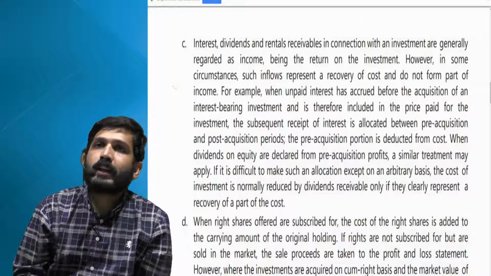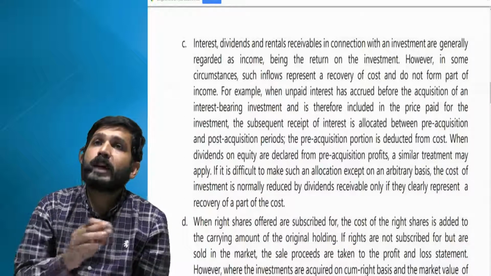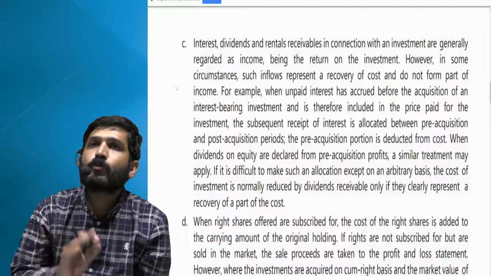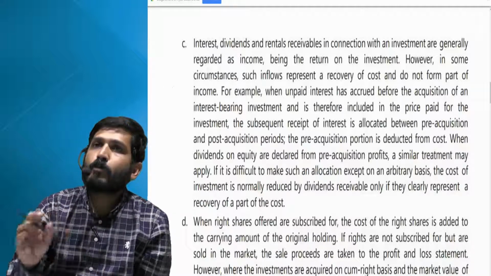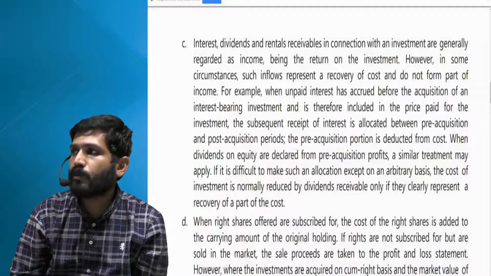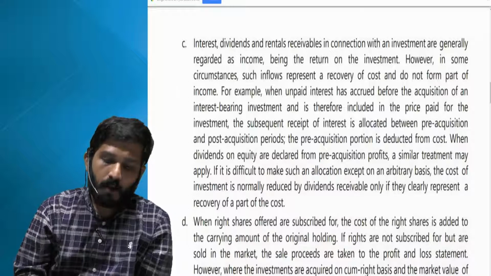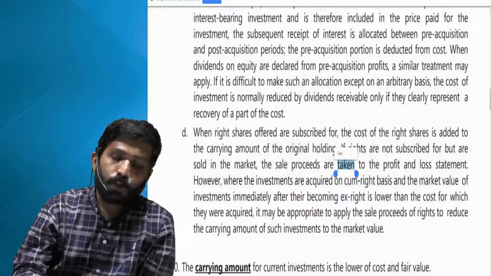In the very same line, if you have acquired shares, any dividend received for the pre-acquisition period ideally should be reduced from your cost of shares. And whatever dividend you receive for the post-acquisition period will go to your P&L account. Now, on the very same line, right shares acquired.